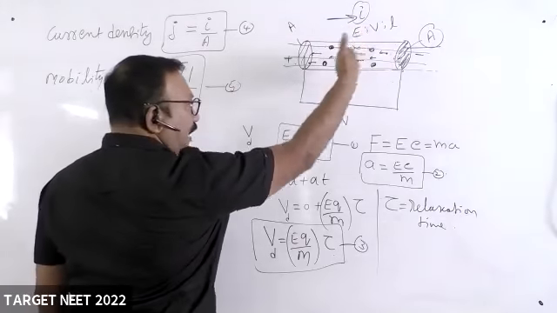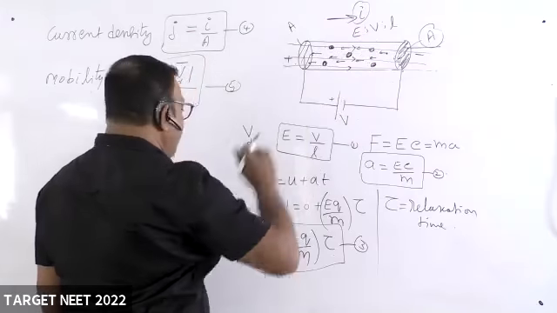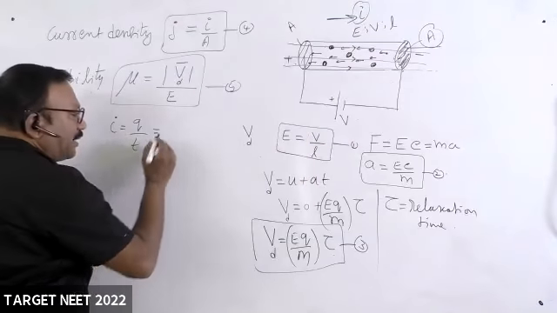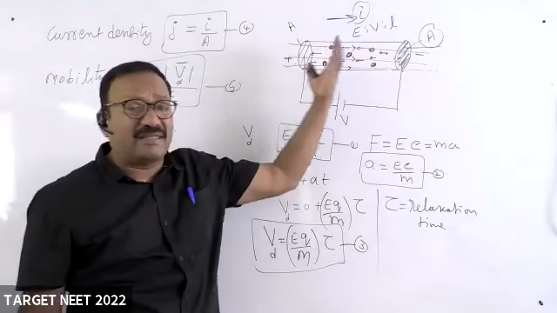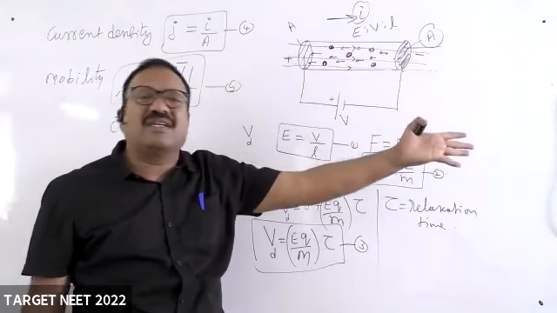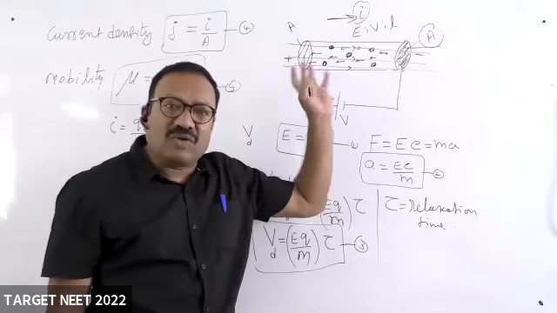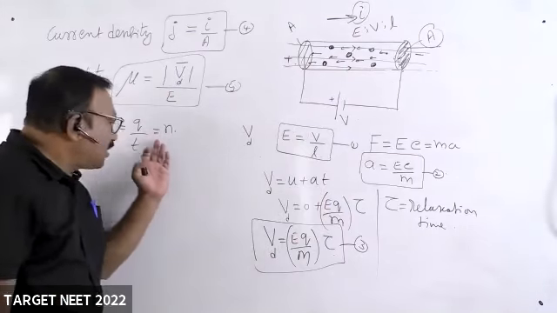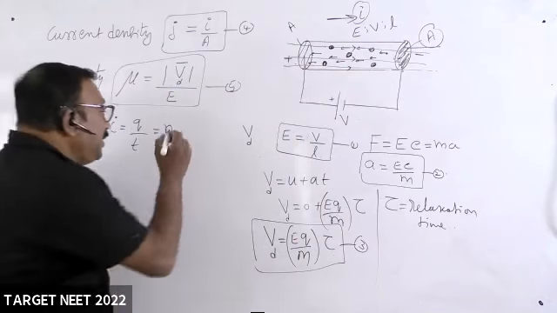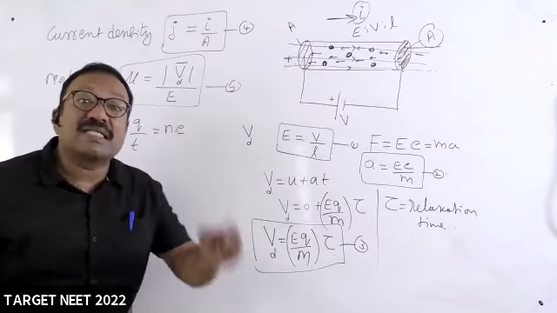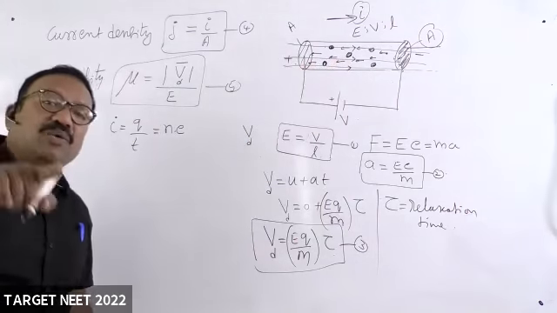Let n be the number of electrons per unit volume, because electrons are charge carriers. The motion of electrons is what causes current, so I'm concentrating on the electrons moving inside the conductor. The number of electrons per unit volume into the charge of an electron is the charge per unit volume, into the volume of the conductor.